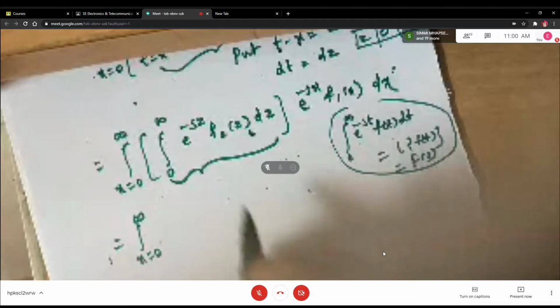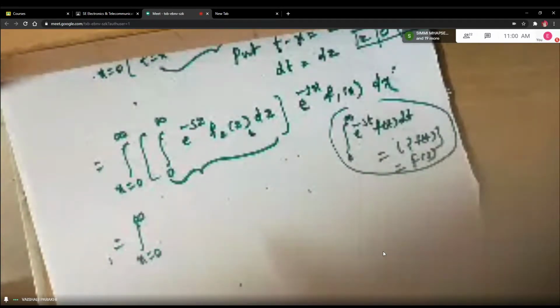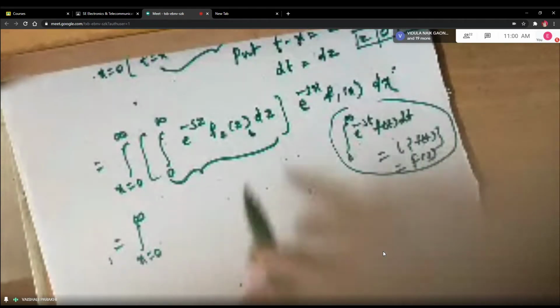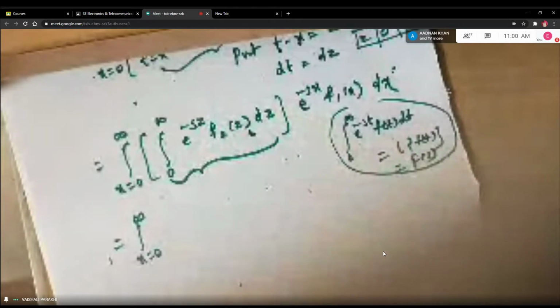Just compare it with this integral. It will be L of f2 of z, no? So what can you substitute for that? Roald can tell.